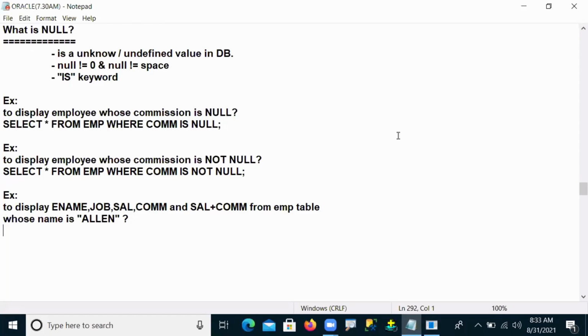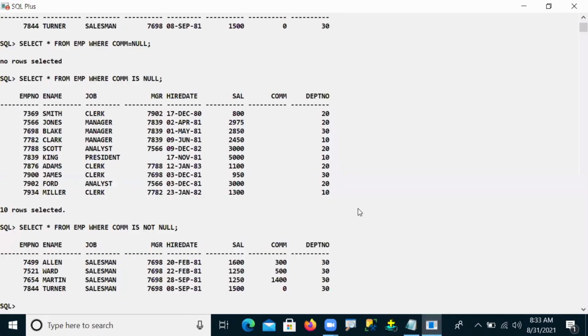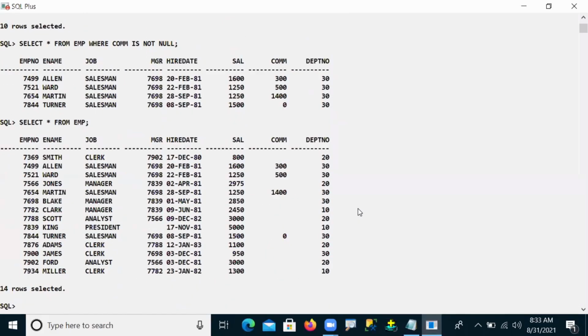So as per the requirement, let me try. Here I want to display specific columns only: the name column, job column, salary column, commission column. Okay, let's come back to the table here. This is my table.